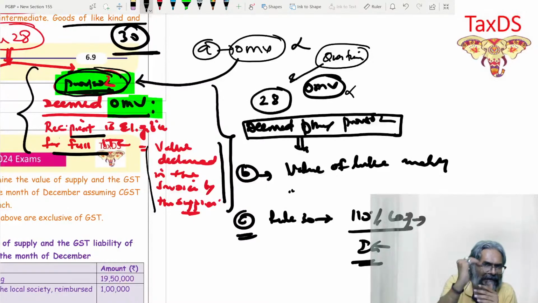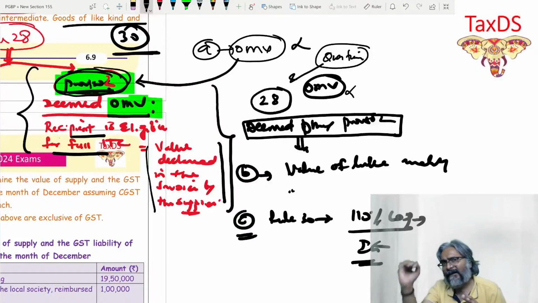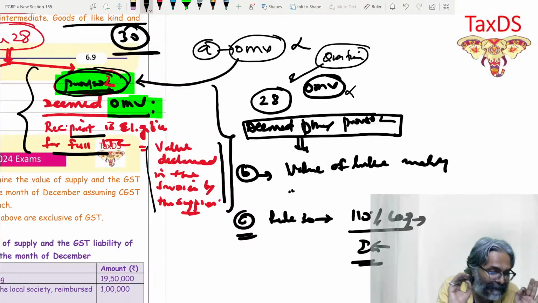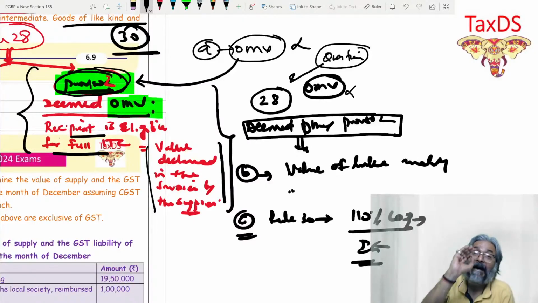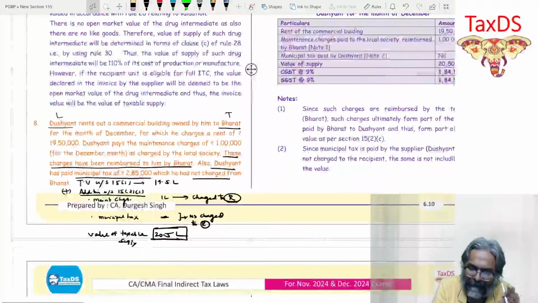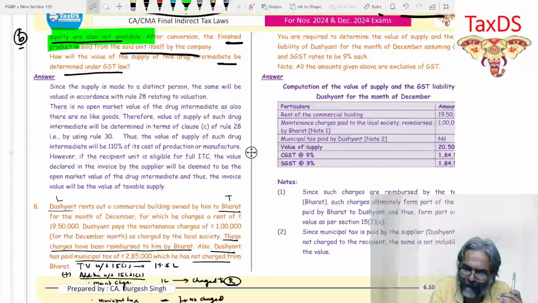So please understand this. If the question might give you the information about like kind and quality, your neck has to be on the OMV as per the second proviso. I have made it very clear the way you need to put up your answers so far as rule number 28 is concerned. On that note, students, now let's proceed further.